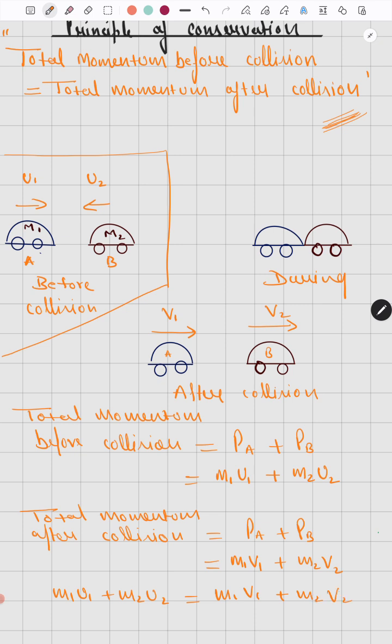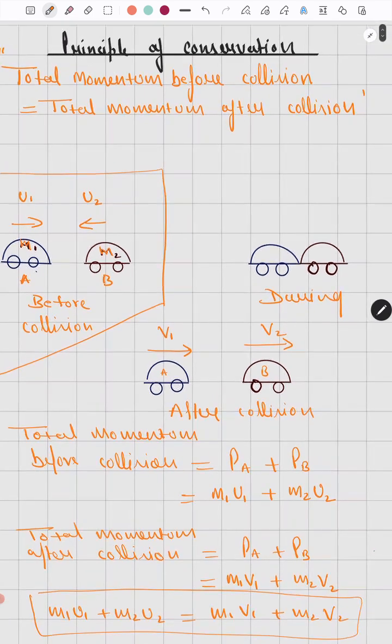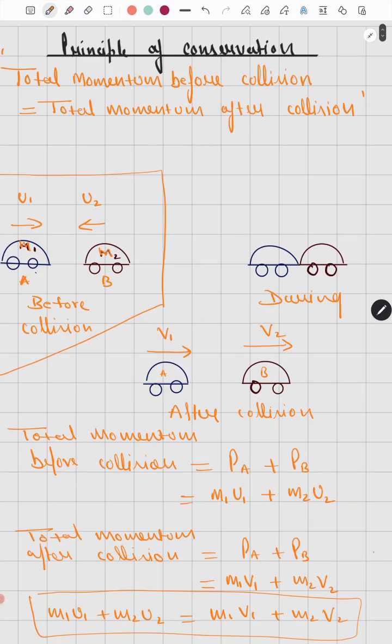Sorry, this m looks like a capital M, but let's make it a small m. So this is the equation in the form of symbols, and this is the principle of conservation in the form of words. You will see many questions based on this equation.